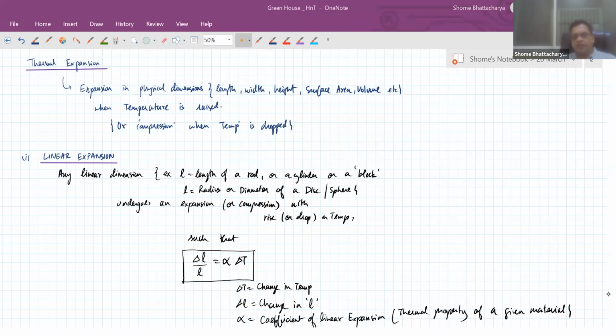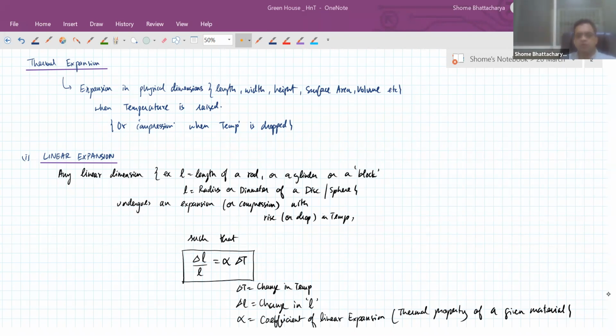That is why in different engineering manuals, you will see the values of material properties like thermal coefficients, elasticity, viscosity, malleability, ductility, conductivity, electrical conductivity, electrical resistivity. These are all standard material properties which are experimentally determined.